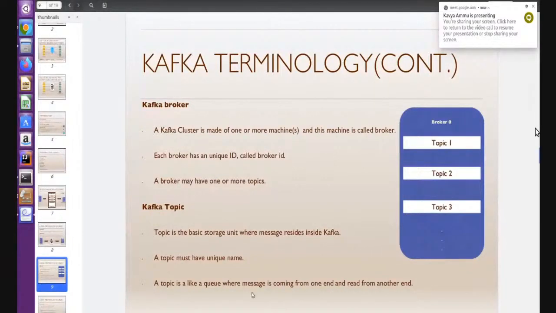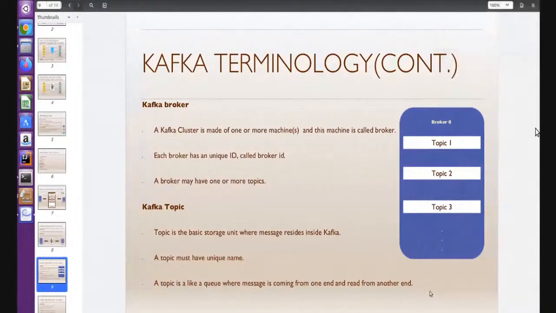And how does it work? A topic is like a queue, where messages come in from one end and are read from the other end. It's like a queue.